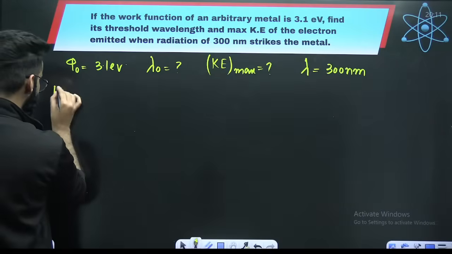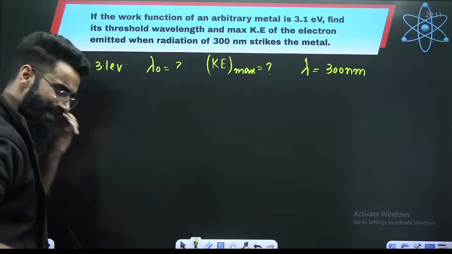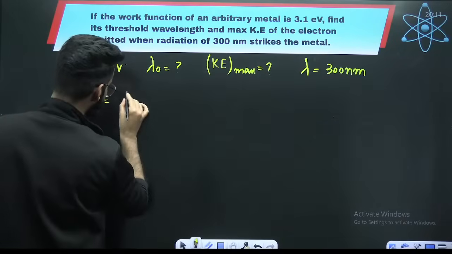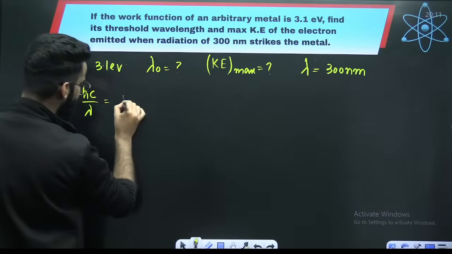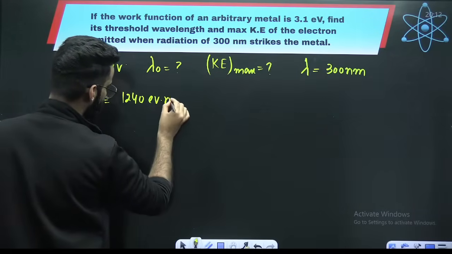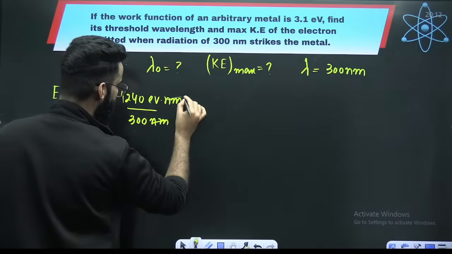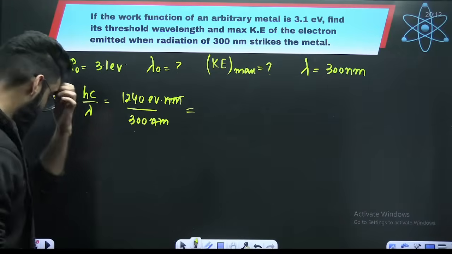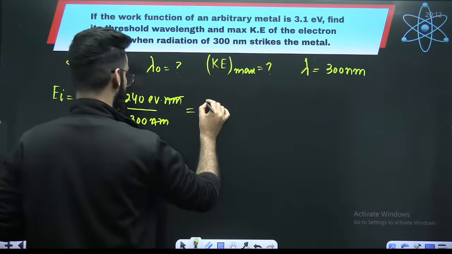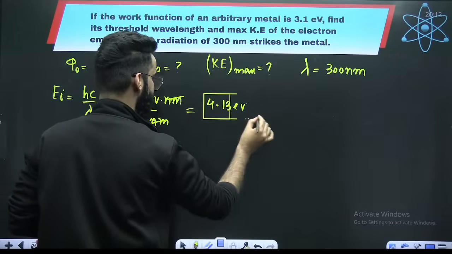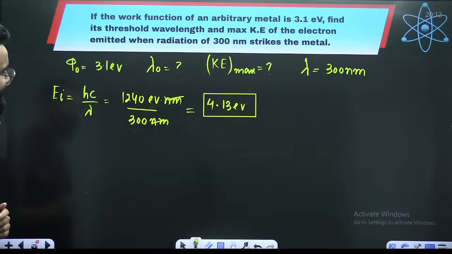So radiation of 300 nanometer is striking the metal. That means, what about the incident energy? How much energy is incident? It is hc divided by lambda, right? Since this is in nanometers, I'm taking hc as 1240 electron volt nanometer divided by lambda, which is 300 nanometers. Can you let me know what this value comes out to be? It will be 4.13 electron volts. This is the incident energy, number one.